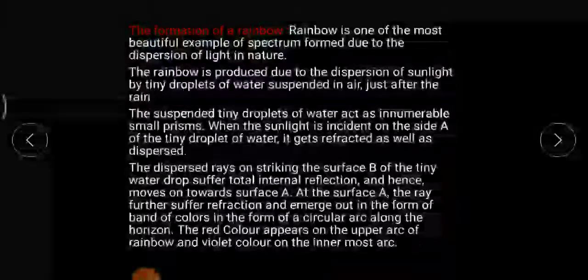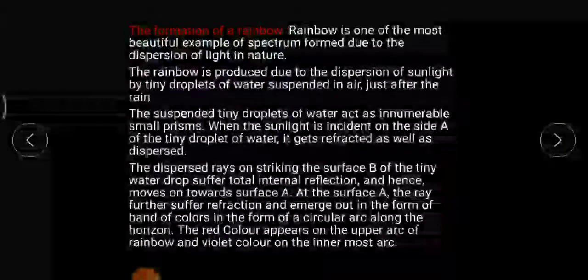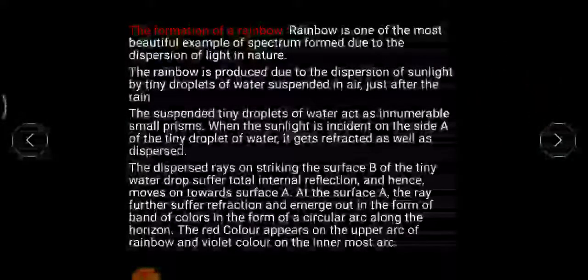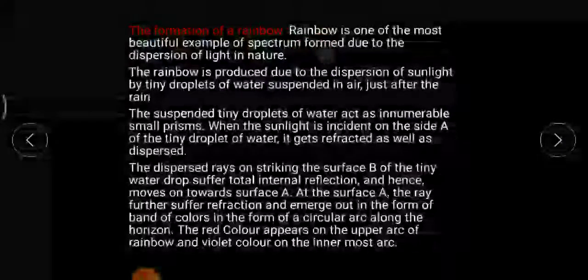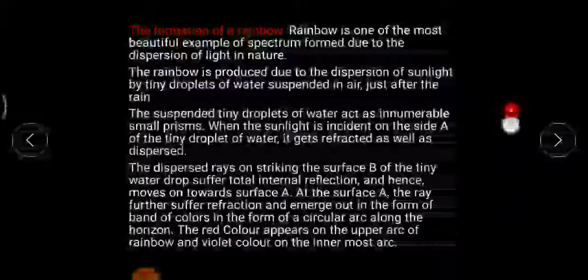Different colors have different wavelengths and different amounts of bending, which you will come to know in higher classes. Based on a similar concept to what we studied in the prism, the formation of rainbow is based. Now, as you know, rainbow is one of the most beautiful examples of spectrum. What do you mean by spectrum? Spectrum means the same Vibgyor pattern.